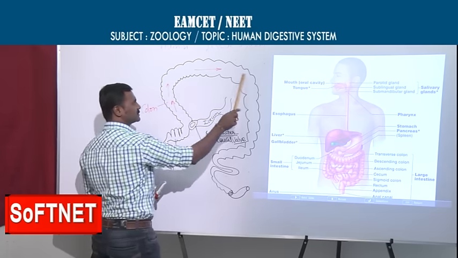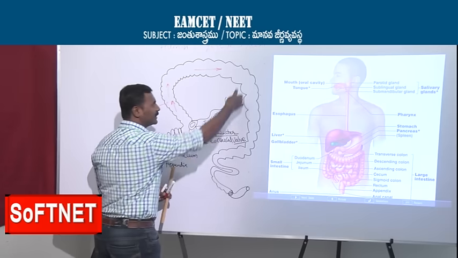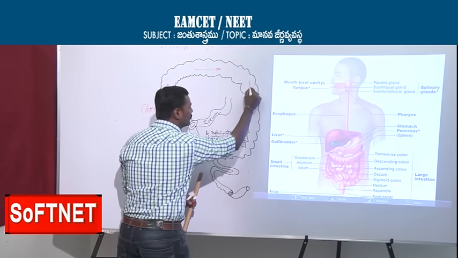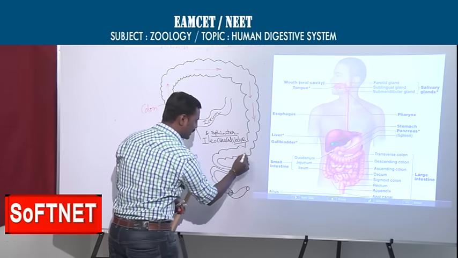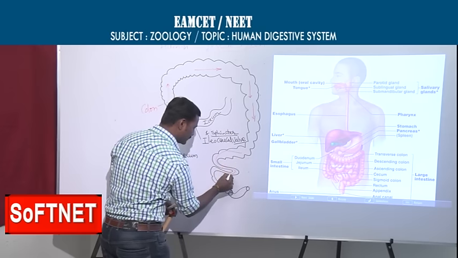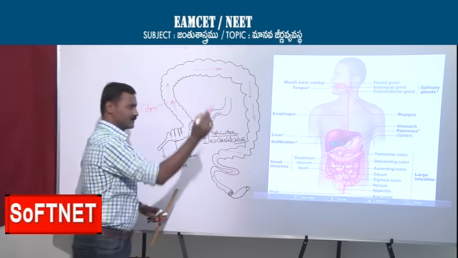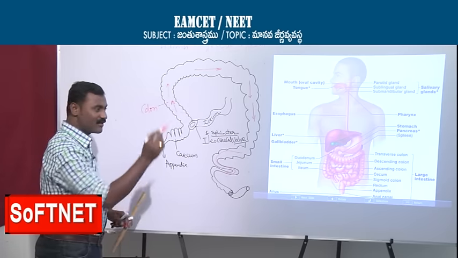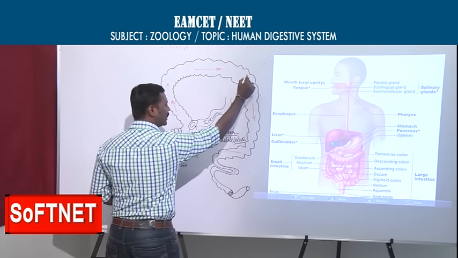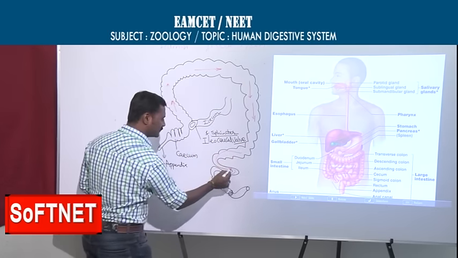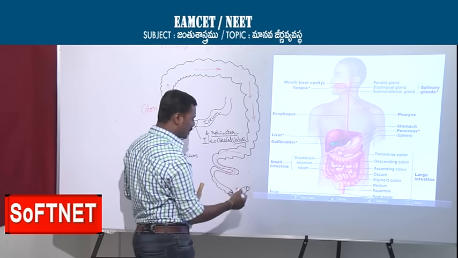Then transverse colon. The next, descending colon. Then sigmoid colon. You see the turn. So ascending colon, transverse colon, descending colon, and another one is sigmoid colon.